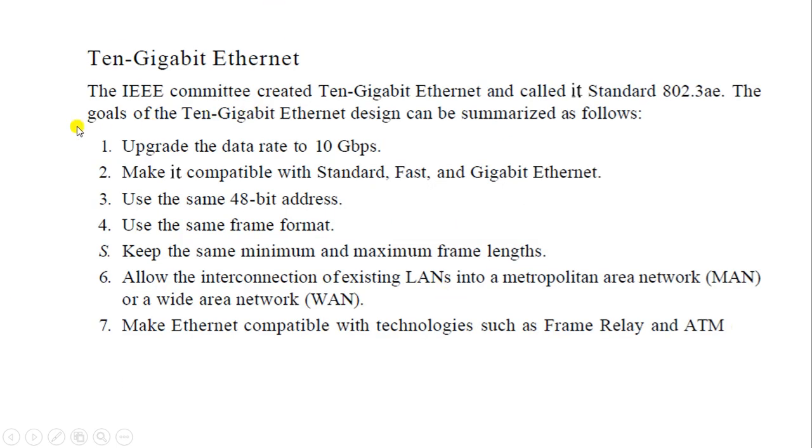10 Gigabit Ethernet. The IEEE committee created 10 Gigabit Ethernet and called it standard 802.3ae. The goals of the 10 Gigabit Ethernet design can be summarized as follows. Upgrade the data rate to 10 Gbps, make it compatible with standard, fast and gigabit Ethernet, use the same 48-bit address, use the same frame format, keep the same minimum and maximum frame length, and allow the interconnection of existing LANs into a metropolitan area network.